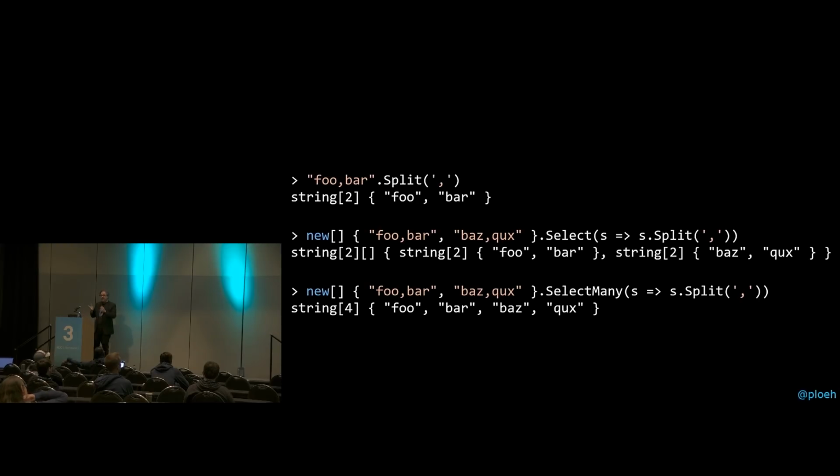And that capability, this method select many, that's what turns a functor into a monad. If your functor can do this also, then it's a monad. That's basically what it means. There's a little bit more to it, but that's the intuition you need. That's basically all you need to know. Now you understand what a monad is.